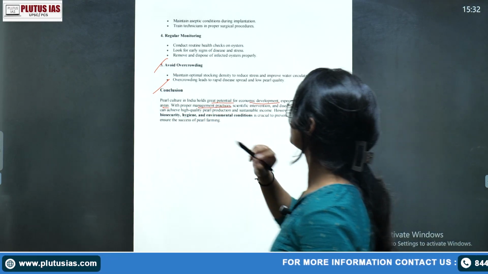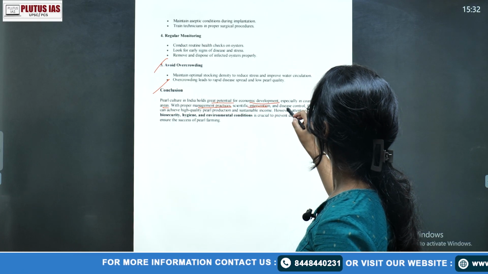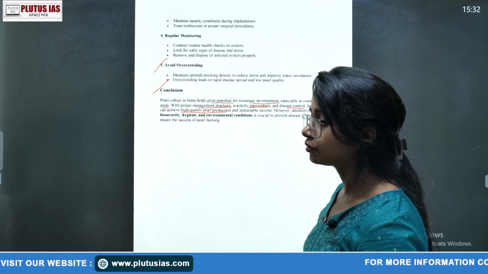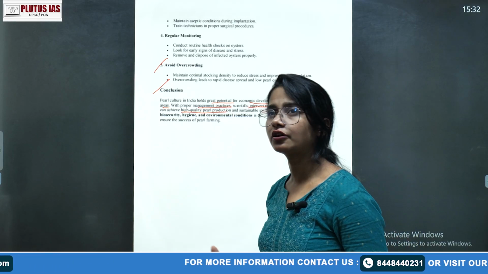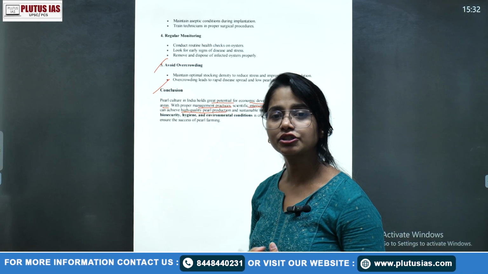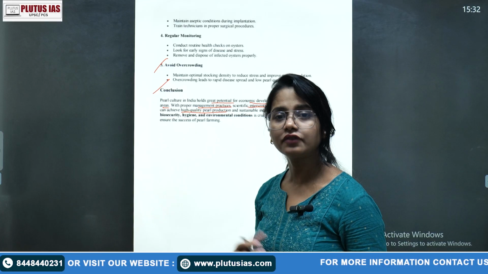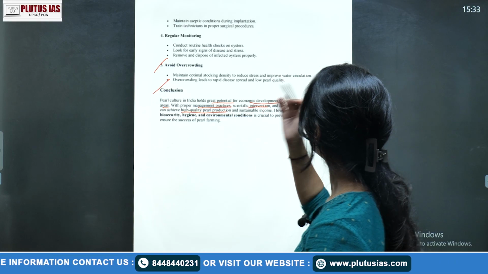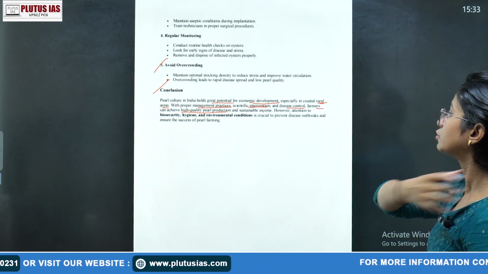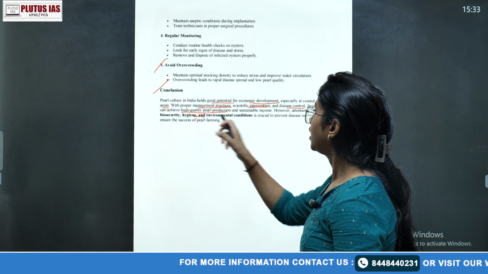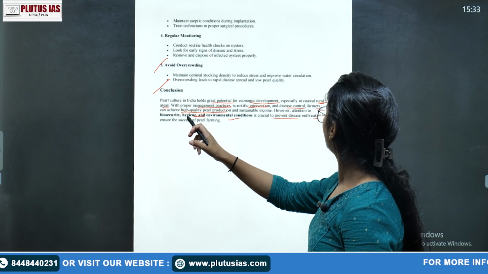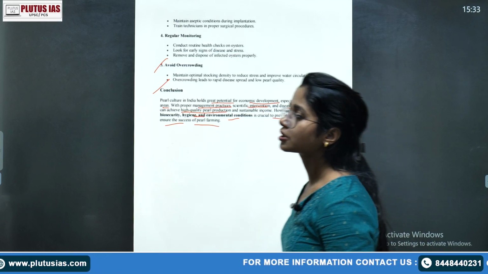With proper management practices, scientific intervention, and disease control, farmers can achieve high quality pearl production. In the conclusion you can also write that farmers involved in this should be trained in that manner, for a sustainable income. However, attention to biosecurity, hygiene, and environmental conditions is crucial to prevent disease outbreaks and ensure the success of pearl farming.